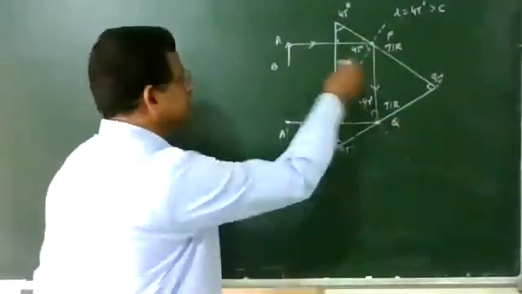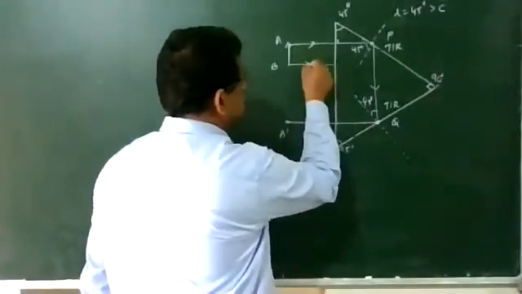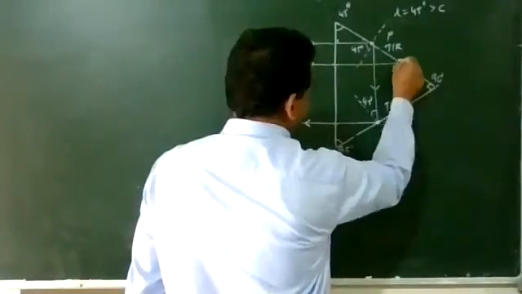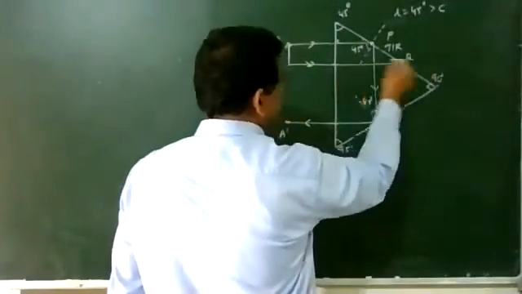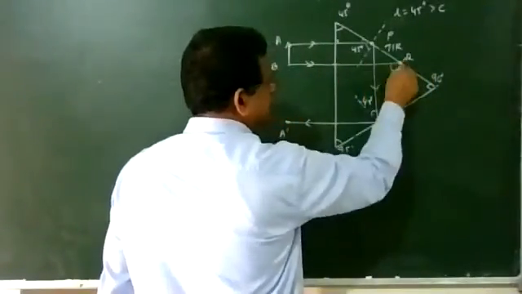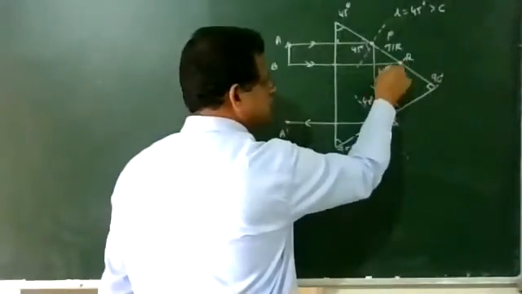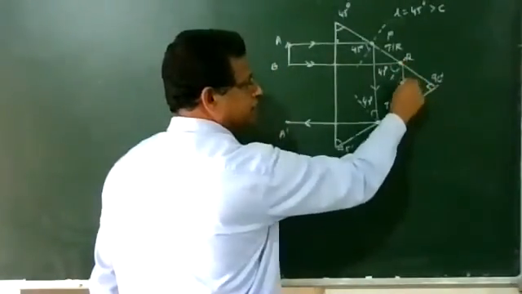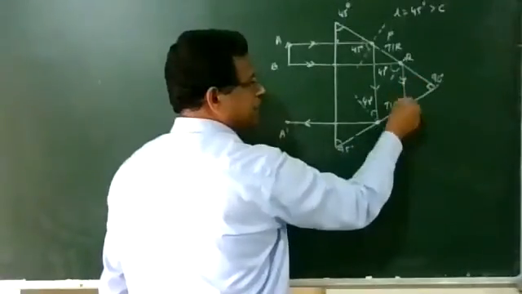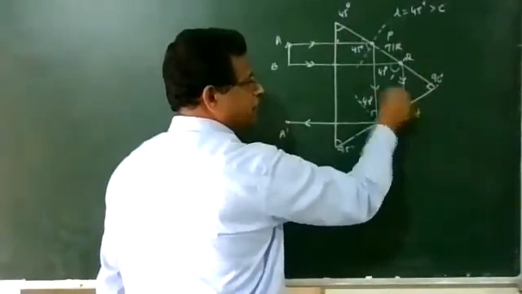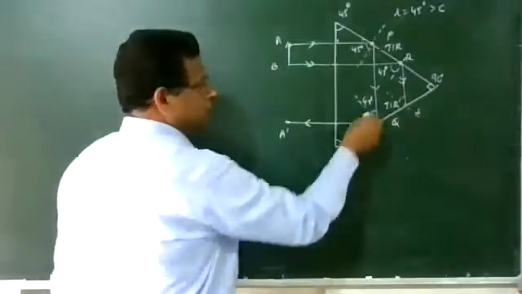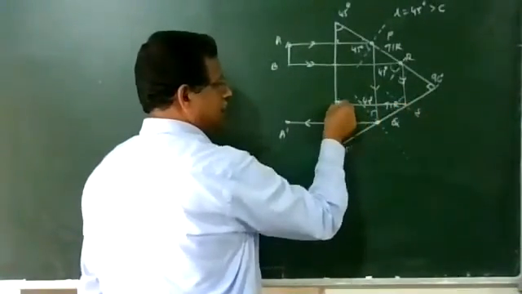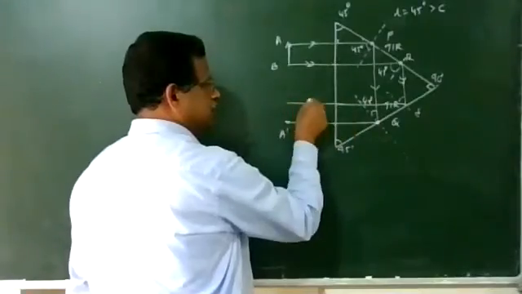Second ray of light goes straight through the first surface, reaching the point R. Again, the angle of incidence is 45 degrees, and it undergoes one TIR at the point and reaches the point S. Draw the normal there. The angle of incidence is again 45 degrees, it undergoes one more TIR from here, reaches the point here, and comes out along the normal.